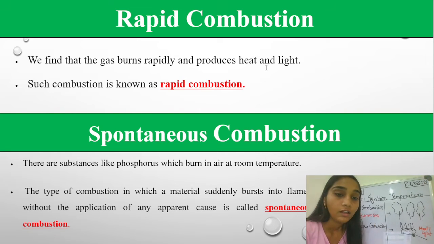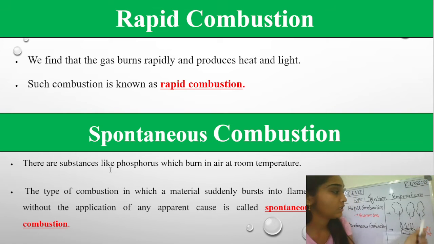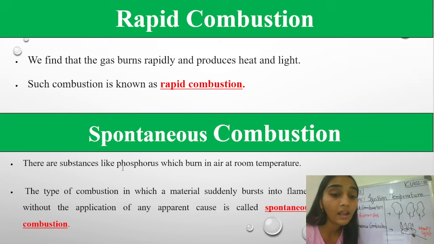And also spontaneous combustion. There are substances, students, like phosphorus, which burns at room temperature. You can say that a forest fire is a natural example, and the burning of phosphorus is a spontaneous combustion at room temperature. So the type of combustion in which a material suddenly bursts into flames without the application of any apparent cause is called spontaneous combustion.